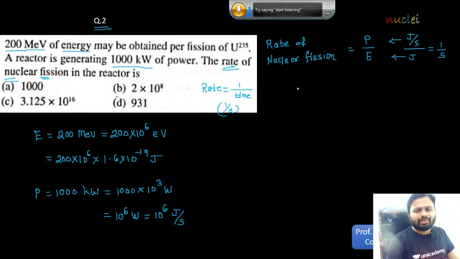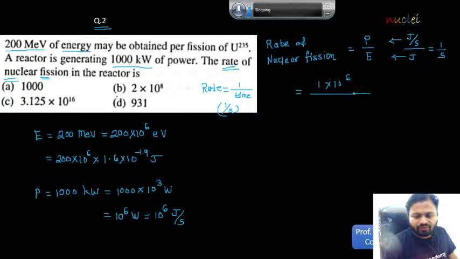Yes. So let's plug in the value. What is the value of power? 1 into 10 to the power of 6. Okay, divided by what is the value of energy? The value of energy is 200 into 1.6. Now see, if we write 1.6 as 16, this will be -20. -20 and +6 will be -14. -14 and this +2 will be -12, and 16 2s are 32. Is this clear everyone? Yes.